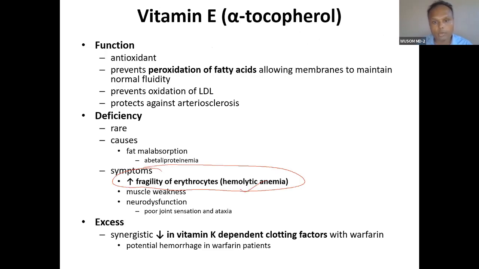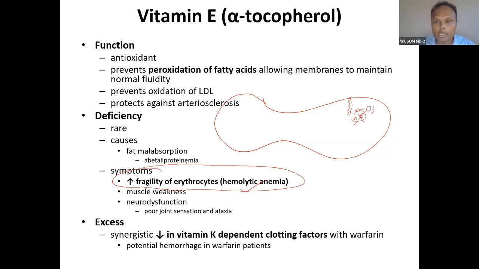deficiency is related to hemolytic anemia, because of the same reason that we have studied in G6PD deficiency. Here is peroxide free radical. Any free radical will damage this lipid, and vitamin E will actually eat this free radical. If vitamin E is not there, it will damage this membrane, and because of this damage there will be hemolytic anemia. So fragility of erythrocyte is very important. Remember this. This is the most important thing.